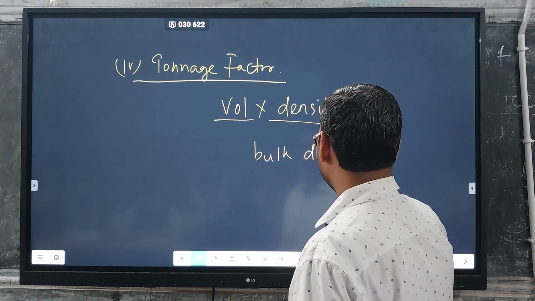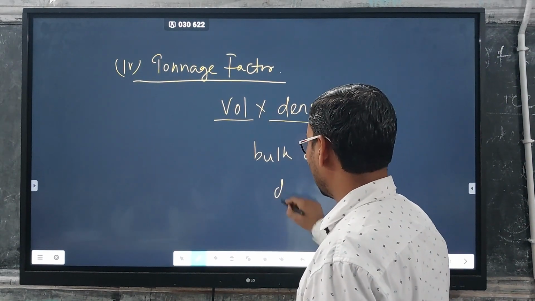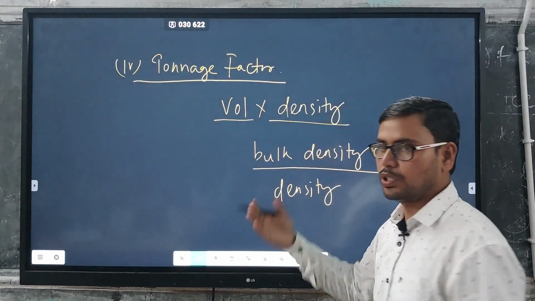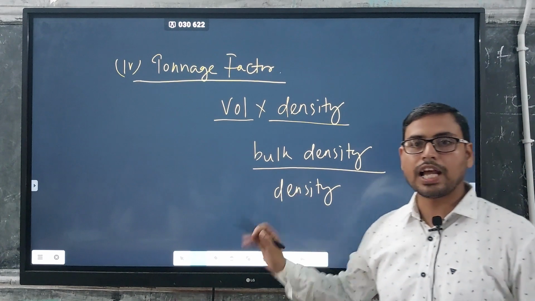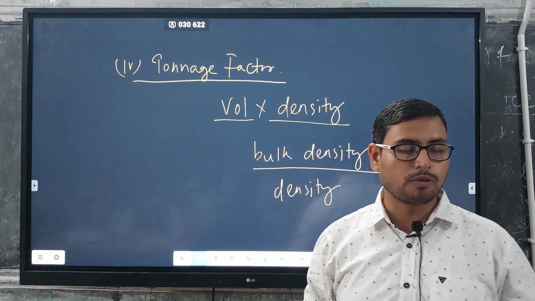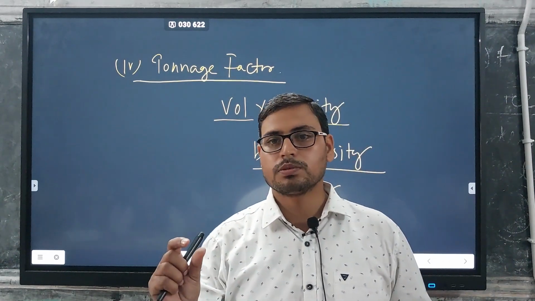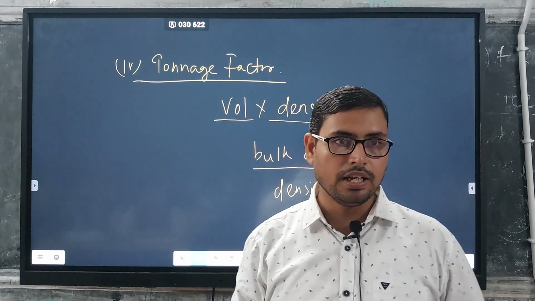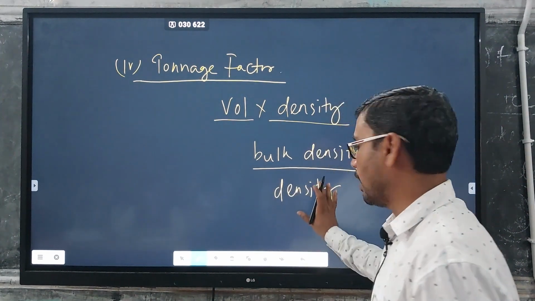The difference between these two is that when we calculate density for a small size material or a very tiny size material, we usually calculate our normal density.